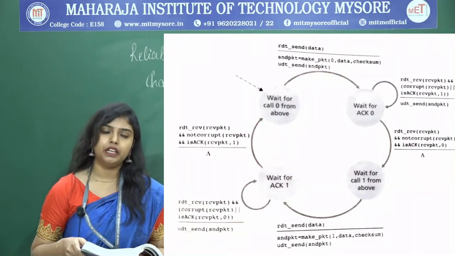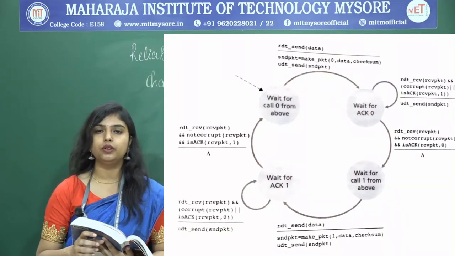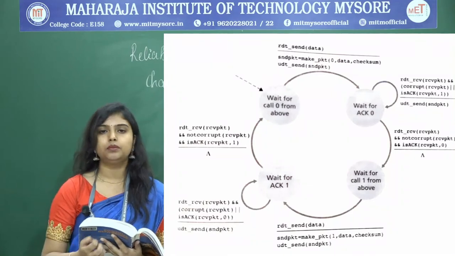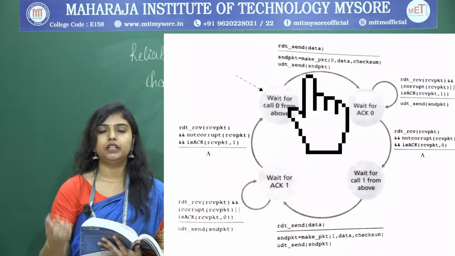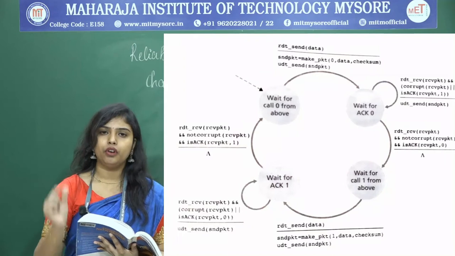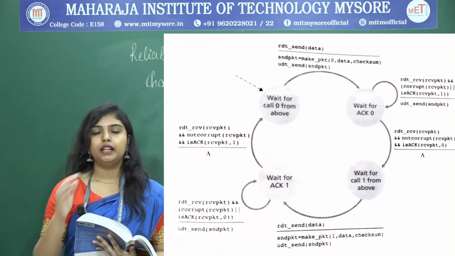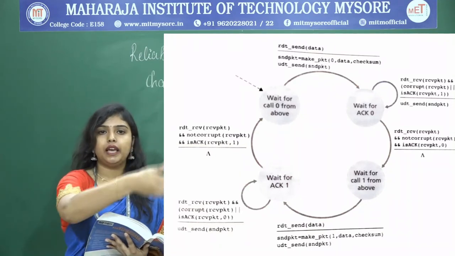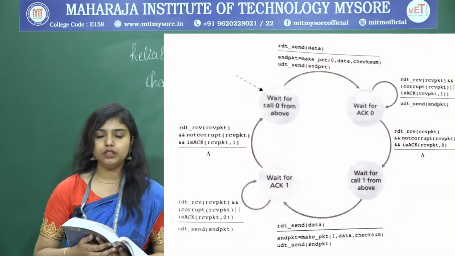Here let us start with the initial state with the dashed arrow, where it is waiting to receive data from above with sequence number 0. When it receives the data, it will create a packet with a sequence number 0 followed by the data and also the checksum, and it will send it to the lower layer, and the transition happens from the first state to the next state. What is the next state? Wait for positive acknowledgement for 0.